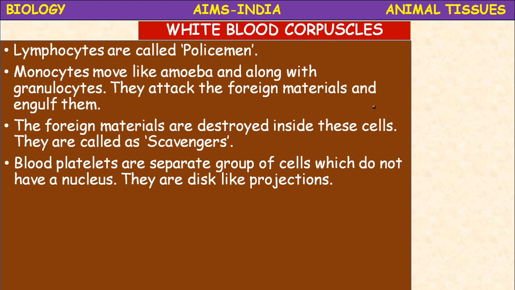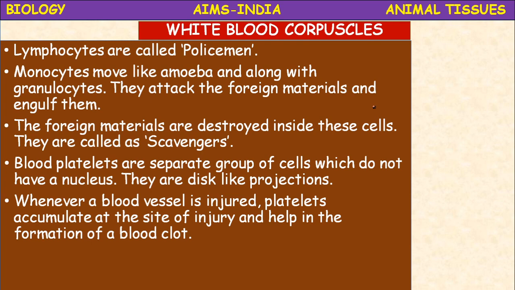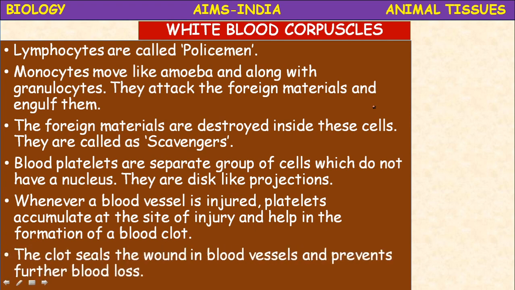Next type of cells are called blood platelets. The blood platelets are also called thrombocytes. Like mature RBC, they do not have a nucleus. They are disc-like or plate-like projections. Whenever a blood vessel is injured, these platelets accumulate at the site of injury and help in formation of blood clot. The clot seals the wound in blood vessels and prevents further loss of blood.